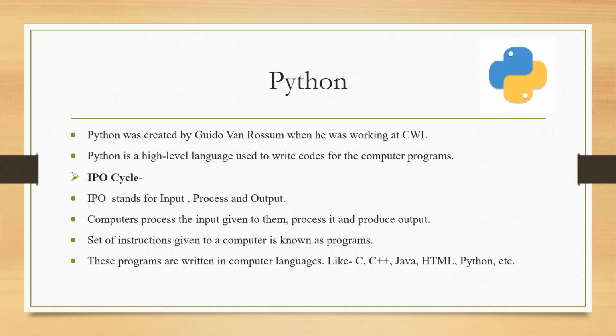And the process of writing these programs in a certain language is known as programming. These programs are written in computer languages like C, C++, Java, HTML, Python. There are so many languages, and you are familiar with these names, that is why I have written them. So this was all about IPO cycle, instructions, programs, programming, and computer languages, right? Python is one of the high level languages that we are going to use to write programs.